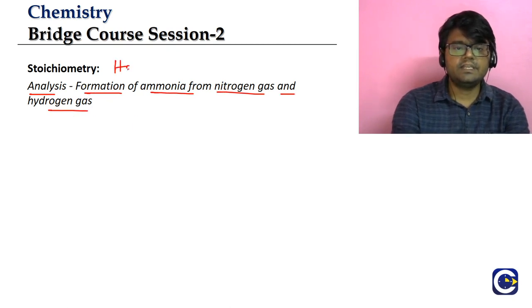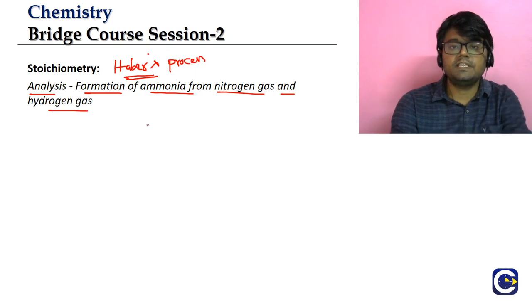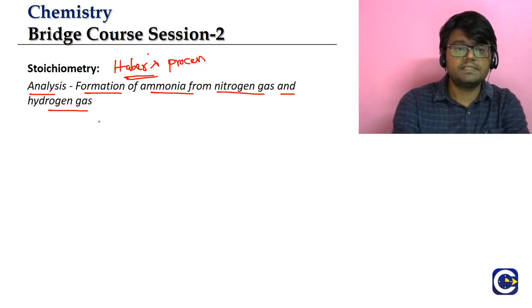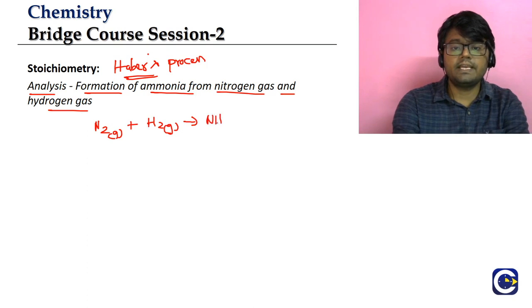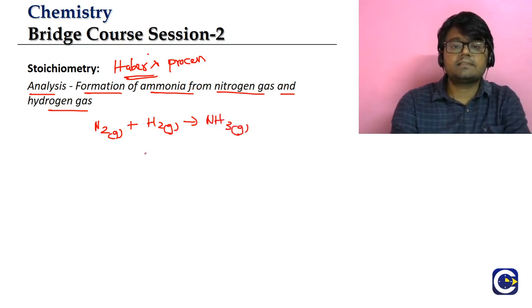This reaction is called the Haber's process, the Haber's process for the synthesis of ammonia. If we take nitrogen gas and mix it with hydrogen gas, we get ammonia gas. This is not a balanced chemical equation.